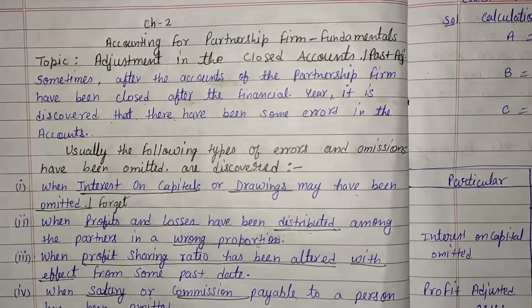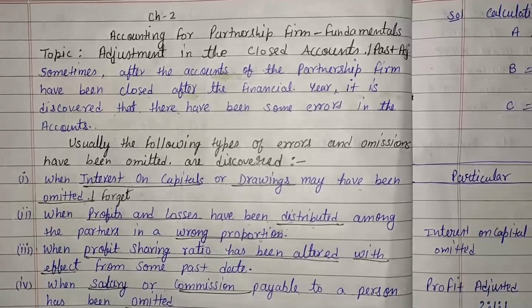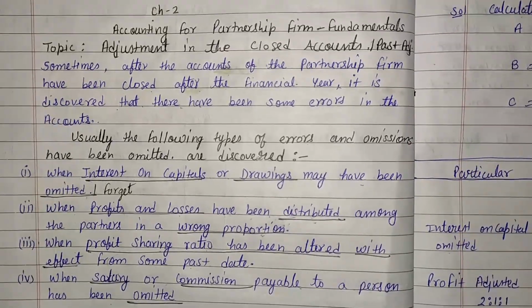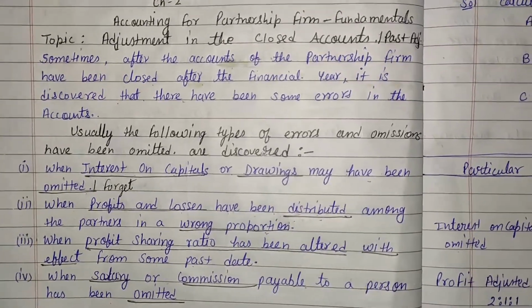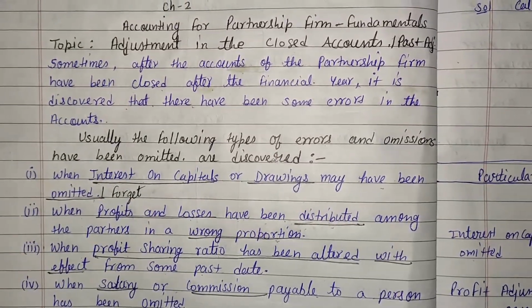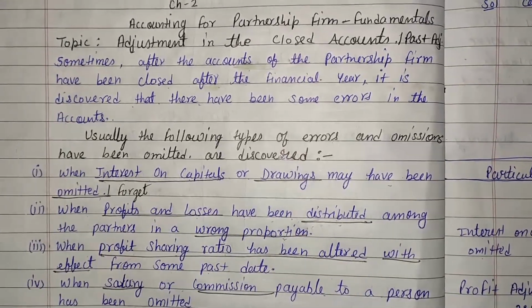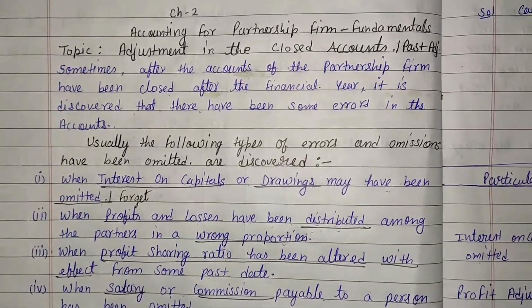Hello students, come on to today's topic of partnership, that is adjustment in the closed accounts. Another name of that topic is past adjustment. But before knowing the topic, we have to know what is adjustment. Adjustment means the mistakes we made in the past; improving them is called past adjustment.